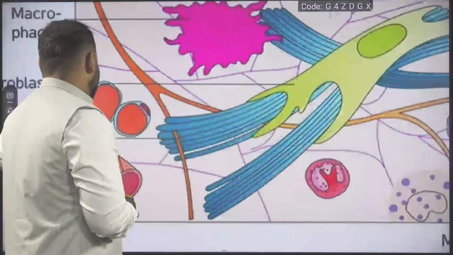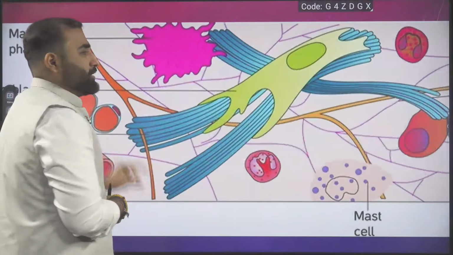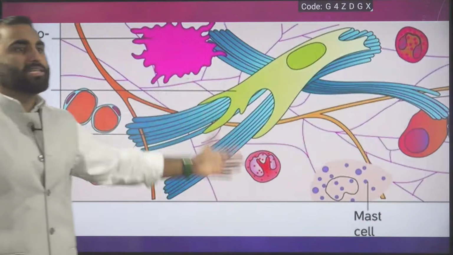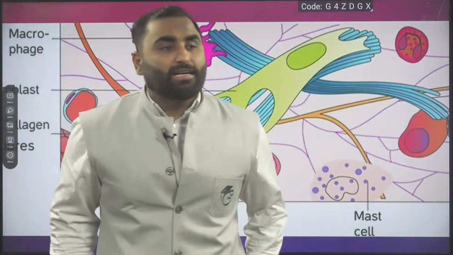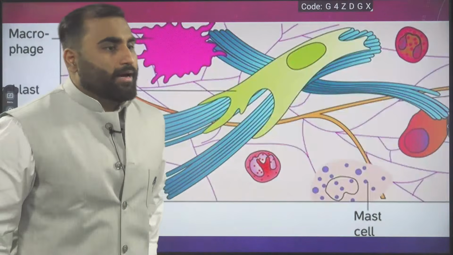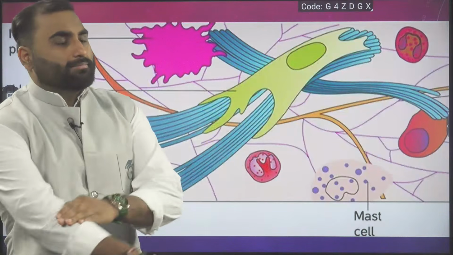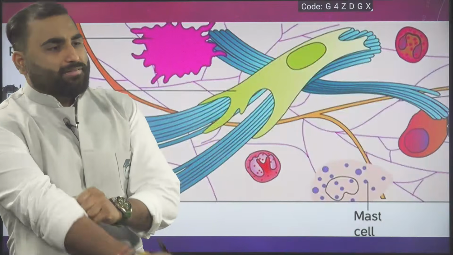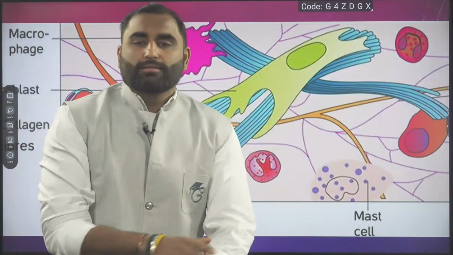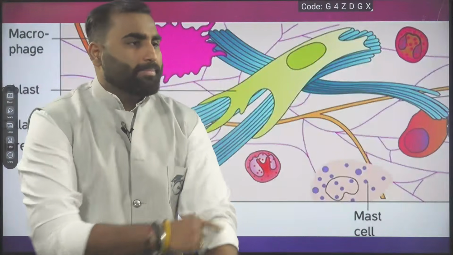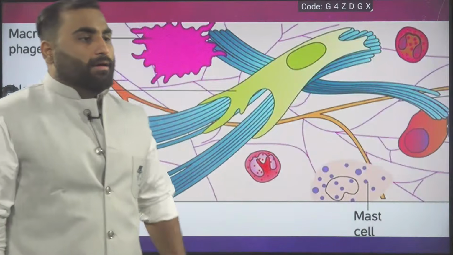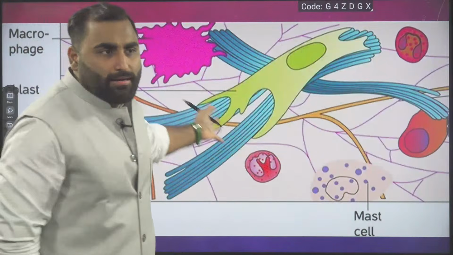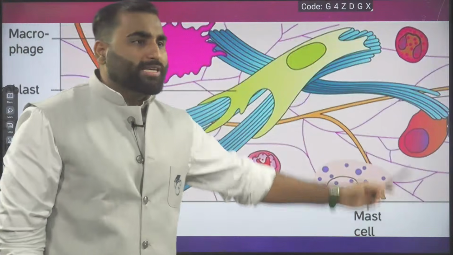So what is this in front of the screen? Look at the picture. Again, I have taken an NCERT diagram. No, Vaishnavi, there are other cells also which secrete the polysaccharides. This is a picture of what? Do you see cells?